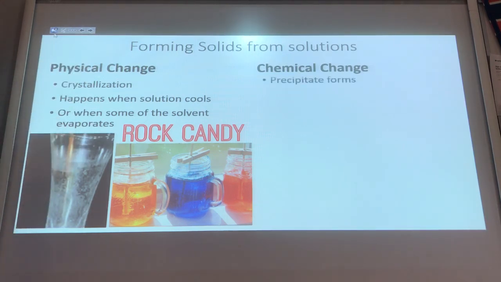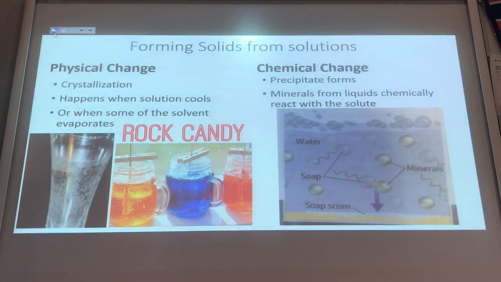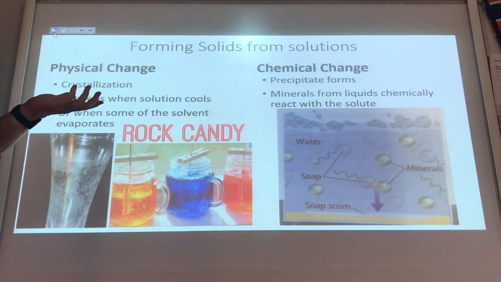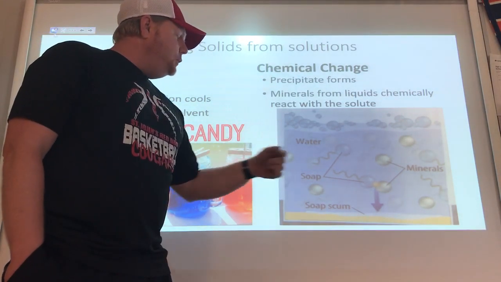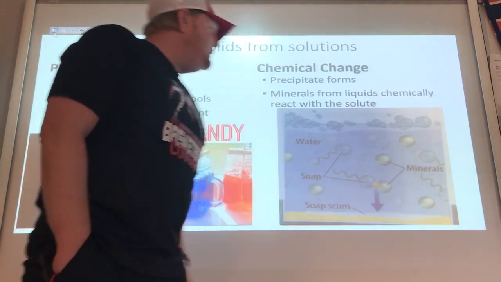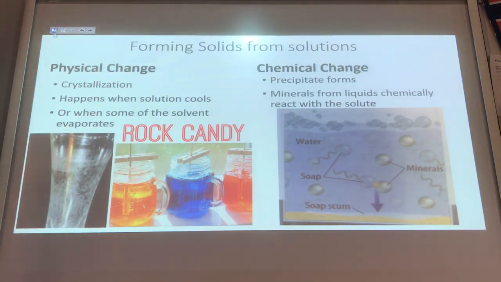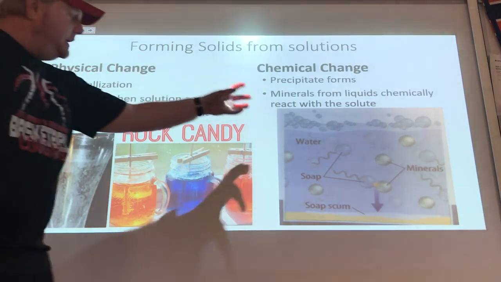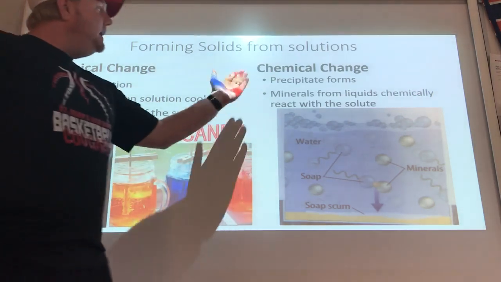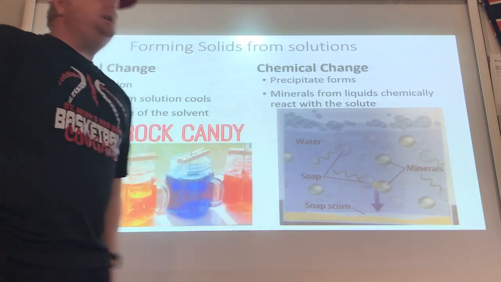Chemical change, a precipitate forms. Minerals from the liquid chemically react with the solute. So the water that was the liquid, the solvent, reacted with the soap that was the solute and being dissolved, and these minerals come out and they form the common thing called soap scum in this situation. That nice film you get on the shower walls and other things, all right? A chemical reaction took place, and we had this. So we can, by physical means, have crystallization happen and have items come out, or by chemical means, have a precipitate come out, and soap scum was our example.